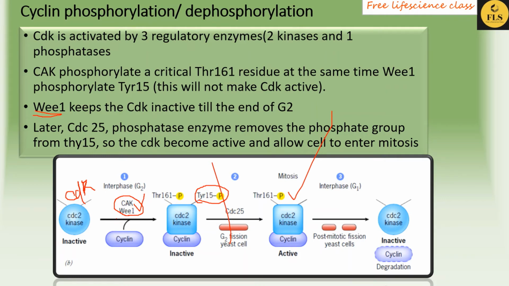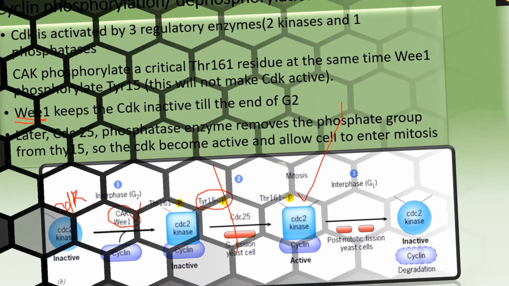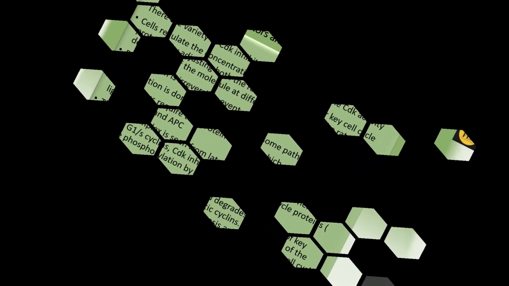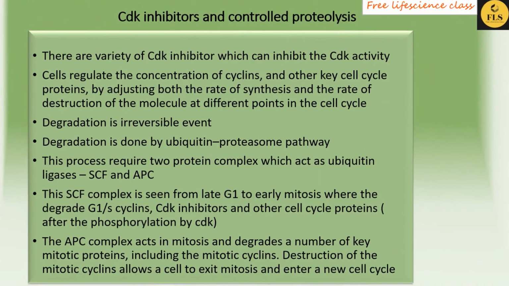About CDK inhibitors and controlled proteolysis. There are several inhibitors present in the cell cycle. A few are seen in yeast division, where you can see a protein known as SIC1, which is an inhibitor of CDK.